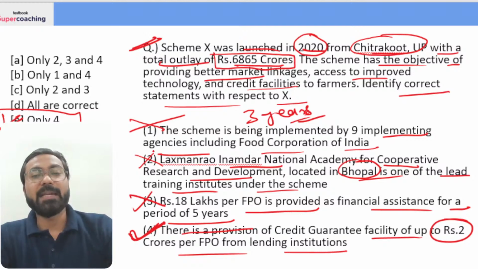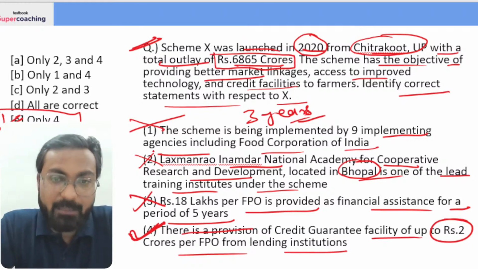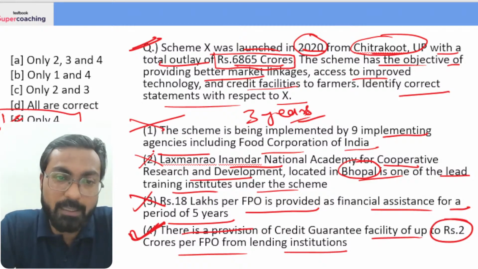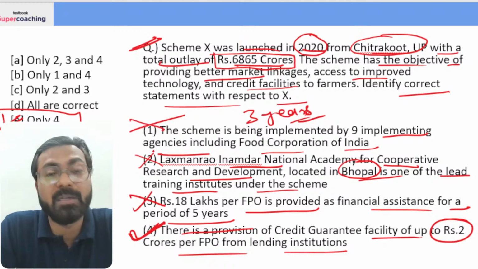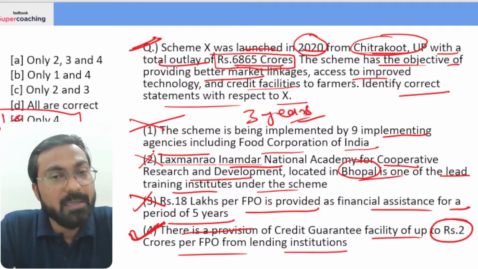Okay. चलिए, that's it for today's government schemes. I hope this scheme is clear. This scheme, my dear friends, is very, very important. There are high chances that the question from this particular scheme is asked in the examination.